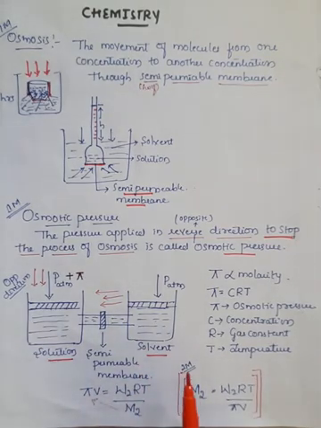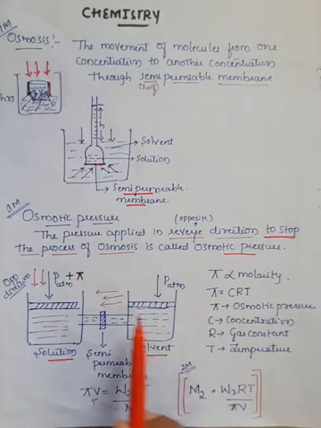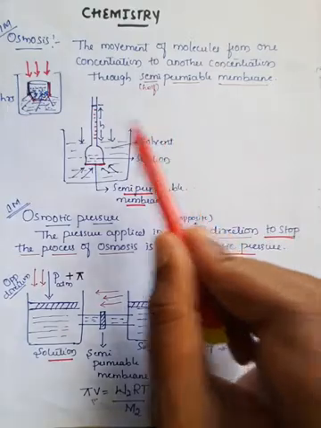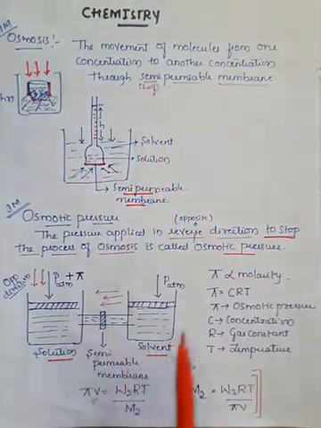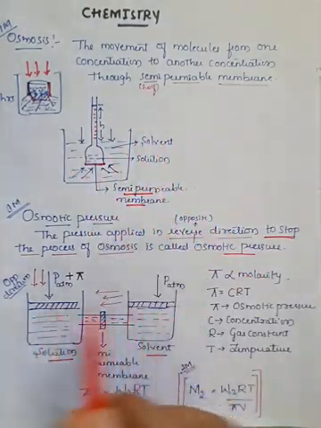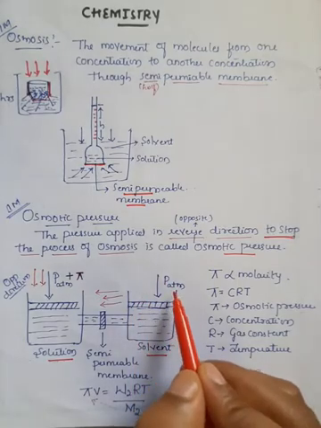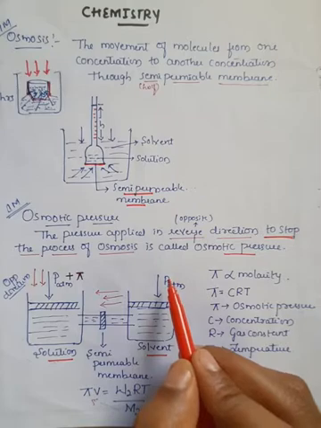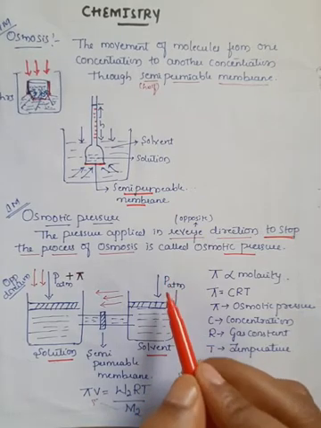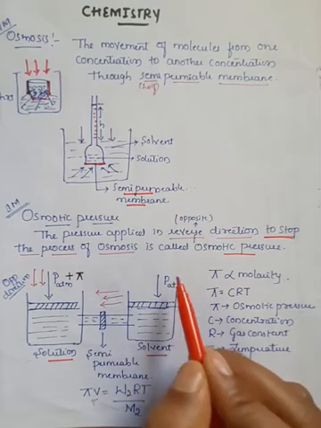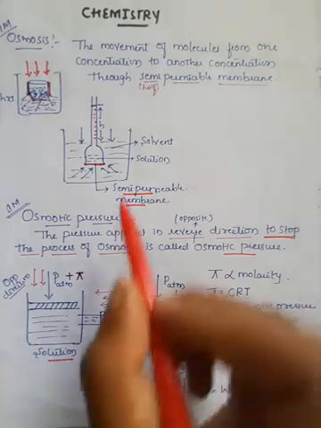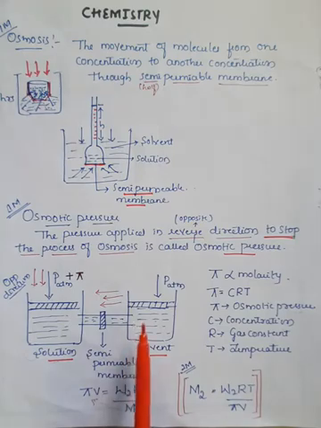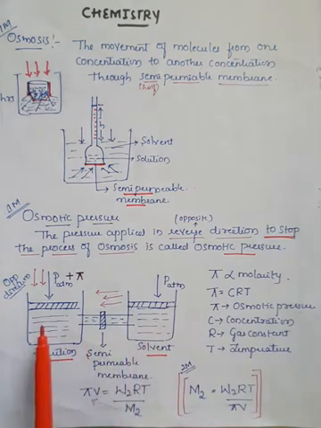Due to the movement of molecules from one concentration to another, the osmosis process was taking place. Both are at the normal atmospheric pressure, which I have written as P subscript atmosphere, the normal pressure given by the atmosphere. But due to osmosis, the molecules move from the solvent concentration to the solution concentration.